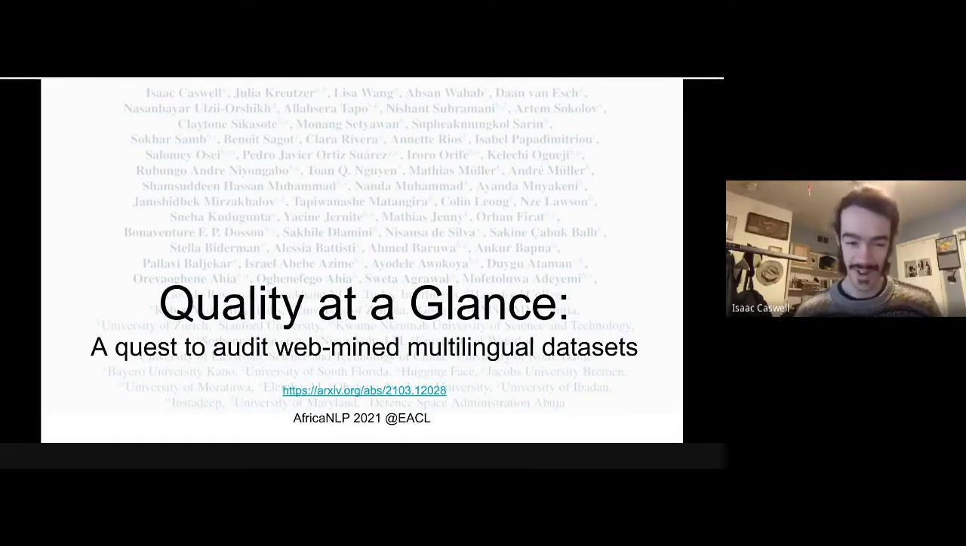Hello, everyone. We are presenting our paper Quality at a Glance, which is a large-scale audit of public multilingual datasets, where we look at samples of the data and determine whether it's in the languages it claims to be. It was written by a large number of authors, a collaboration between a lot of institutions. You can see the author list in the background. And without further ado, let's present it.